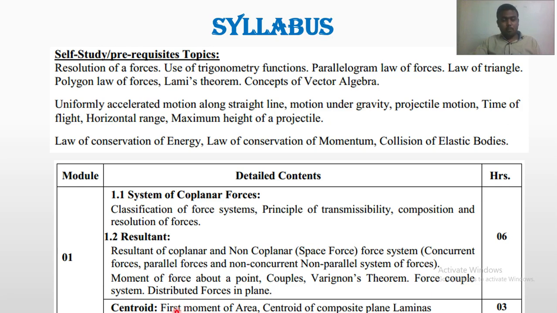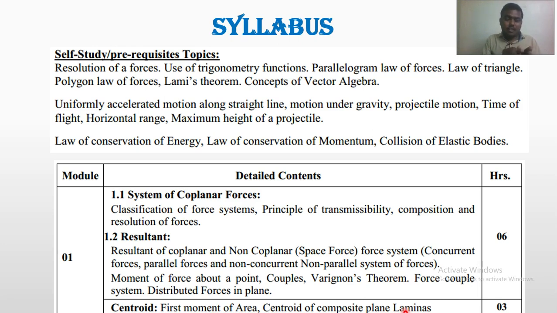The second part is centroid. There will be a total of 2 questions on centroid. One question of 8 marks, one question of 5 marks, that is 13 marks only for this centroid topic. That is first moment and second moment, the first moment of area and second moment of area. The second moment of area is not in your syllabus. You only have to focus on the first moment, that is your centroid. And you do not have CG.